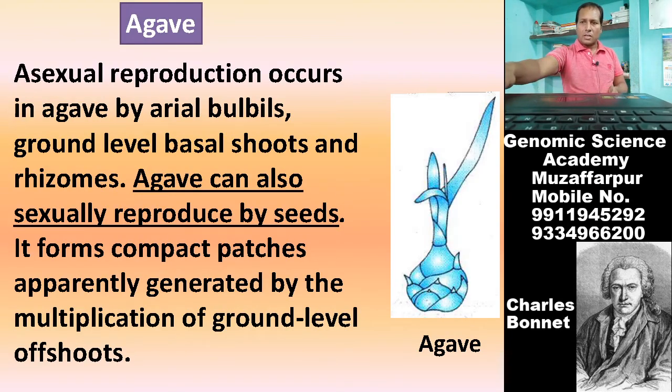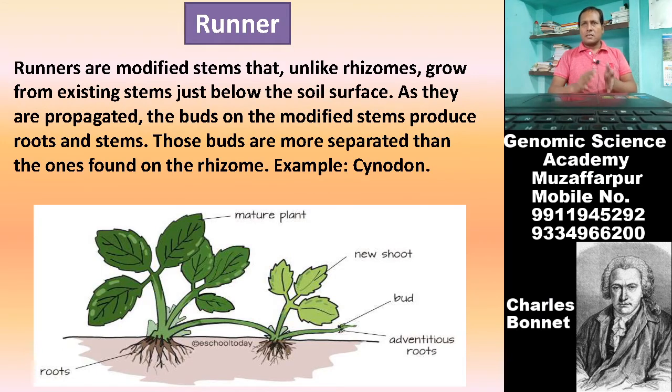Now come to this. This is runner. This is also a vegetative propagule, and its example is cynodon. Runners are also a modified stem that, unlike rhizome, grow from an existing stem just below the soil surface.